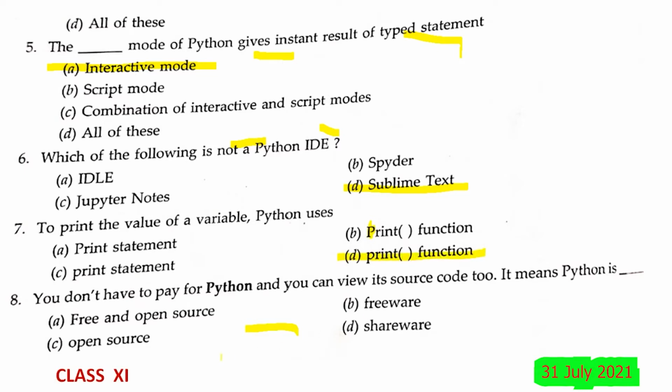Now the 8th question, you don't have to pay for Python and you can view its source code too. It means Python is a free and open software, a freeware, an open source or a shareware. So we need not pay anything for the Python software, and we can view its source code also. If you can view the source code, then it is open source, and you are not paying means it is free. So the most suitable answer for this will be free and open source.